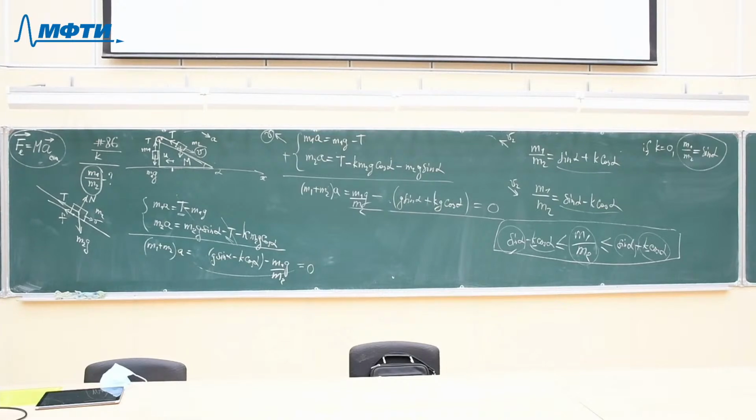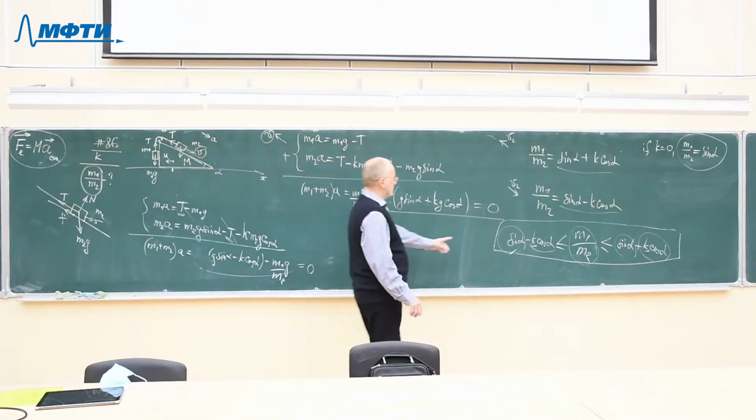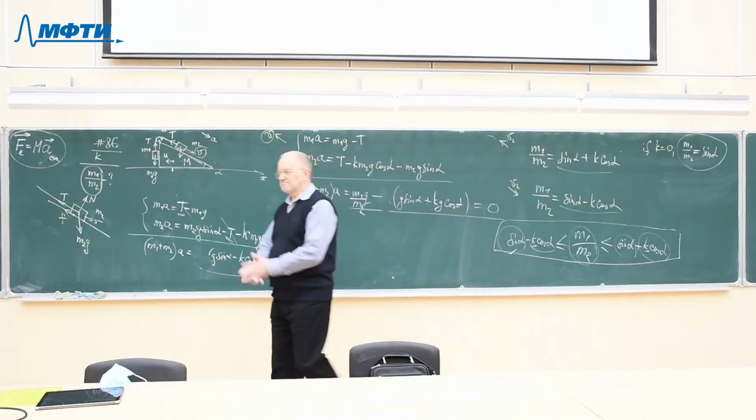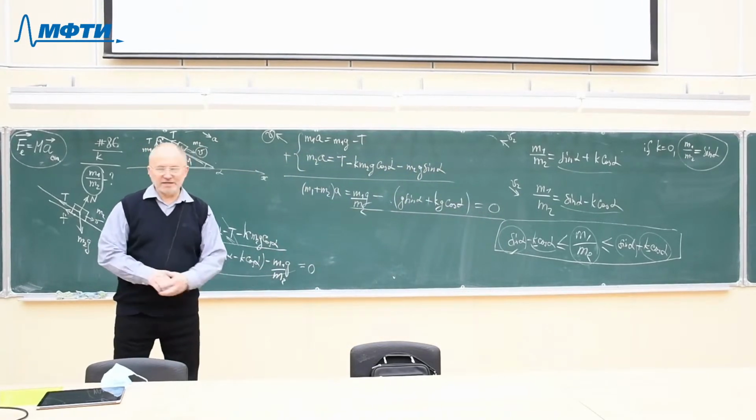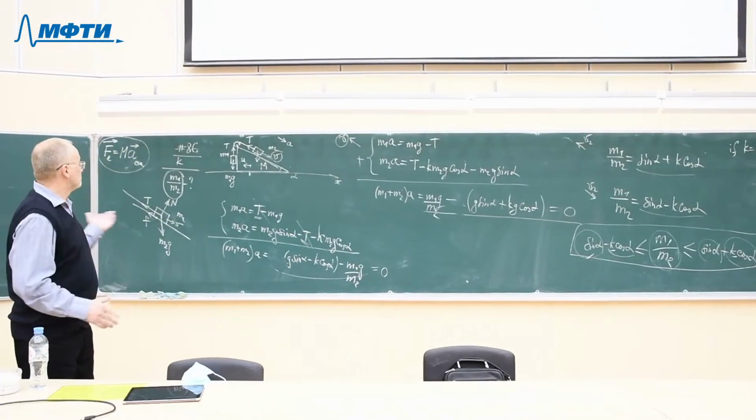So the final answer is, if the two masses obey the last inequality, then the system remains at rest. If this inequality is violated, then the bodies start moving either to the right or to the left. That's it.